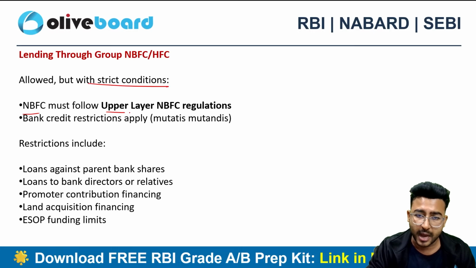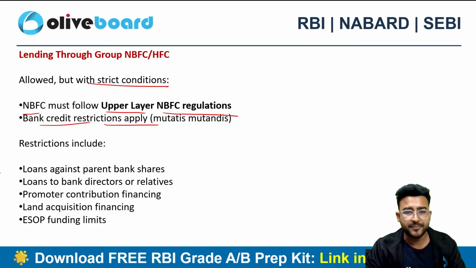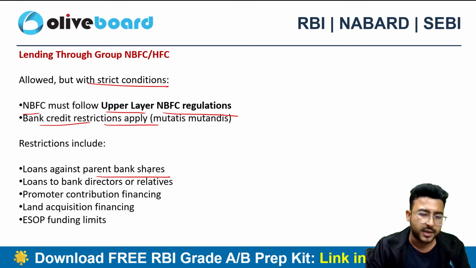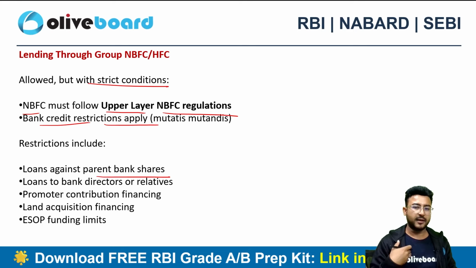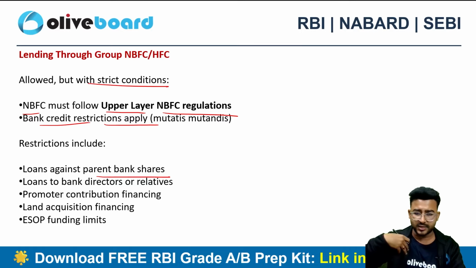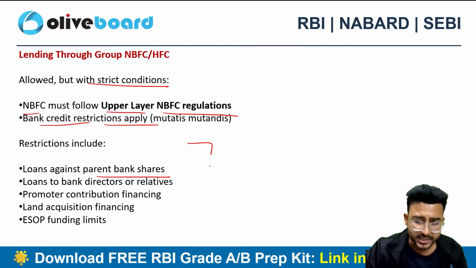The NBFC must follow the upper layer NBFC regulation. The bank credit restrictions will also apply, right? So restrictions like loans against the parent bank's shares. They can't give loans against my own shares. I am HDFC Bank. I have an NBFC also. Now that NBFC cannot give loans against the shares of HDFC Bank. There are multiple restrictions here, right?